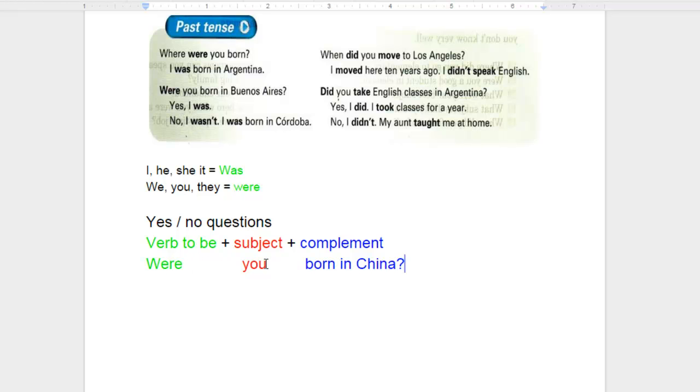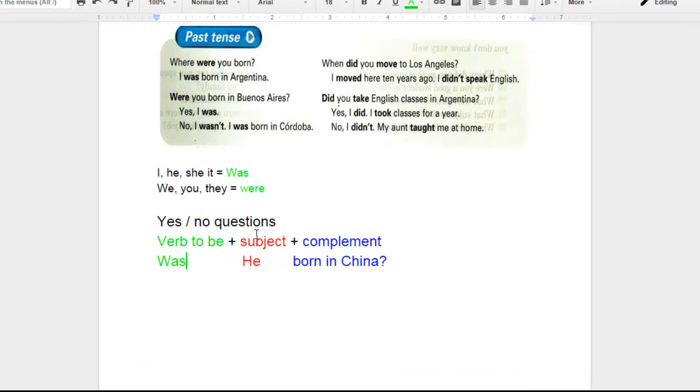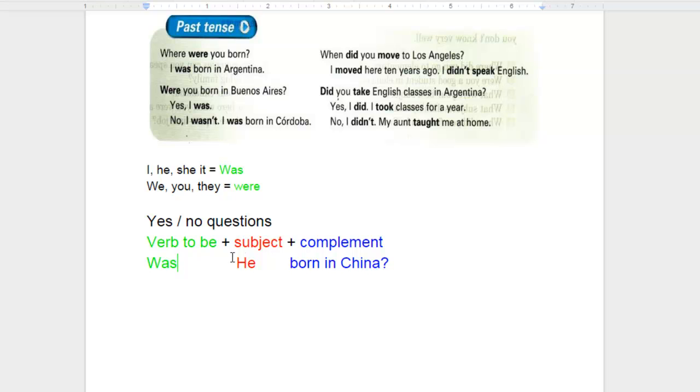Let's say that I changed the subject now, and that now I want to ask about he. So how are we going to do that? Well, first of all, we need to recall that whenever we use the pronoun he, we're going to use the verb to be was. So therefore, we'll say, was he born in China? And of course, we also need to recall that here we can use names instead of the pronouns. So was Mary born in China? Was Peter born in China, etc.